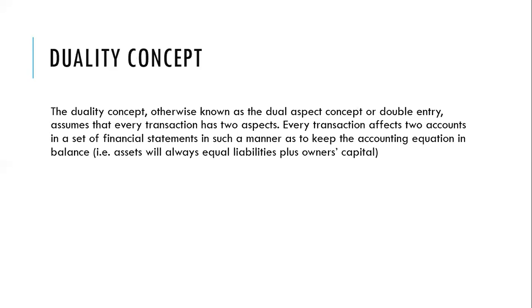Okay, I bought furniture and fittings with cash. The asset of furniture and fittings has increased, so I debit my furniture and fittings asset account. The asset of cash has decreased, so I will credit my cash account. So you can see one transaction, two entries.